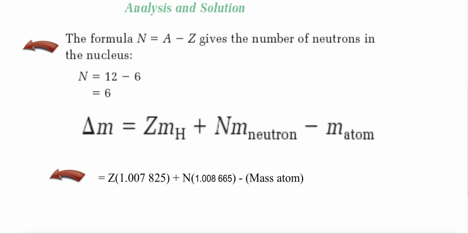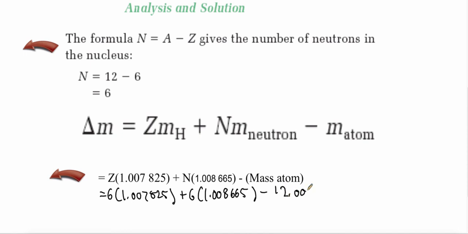Now altogether, that's going to give me 6 multiplied by 1.007825, plus 6 multiplied by 1.008665, and then we're going to minus the mass of an atom for carbon, which is just 12.000000.